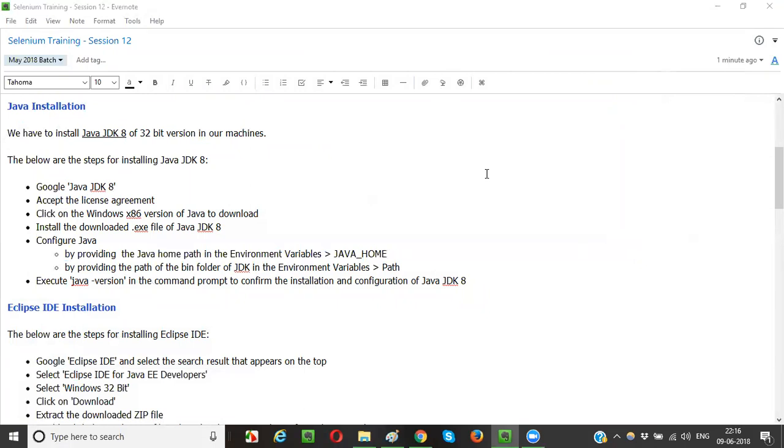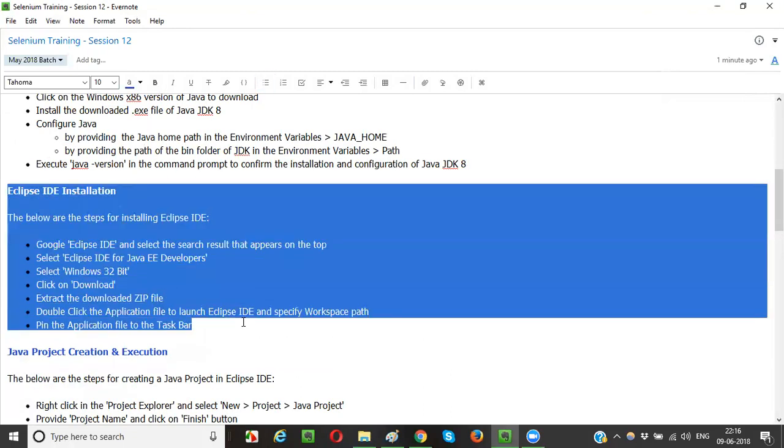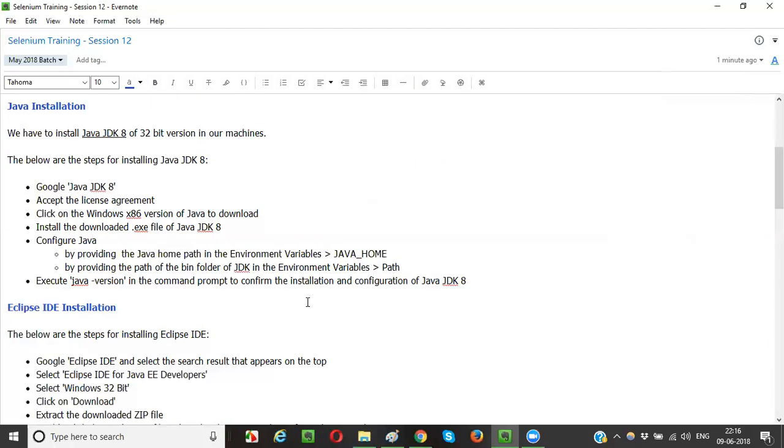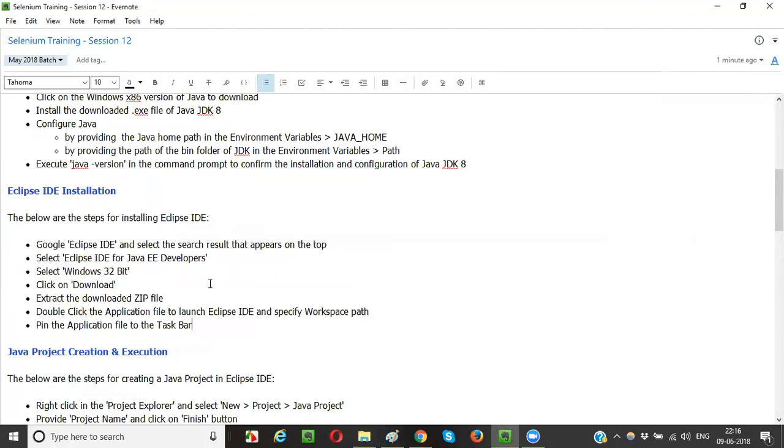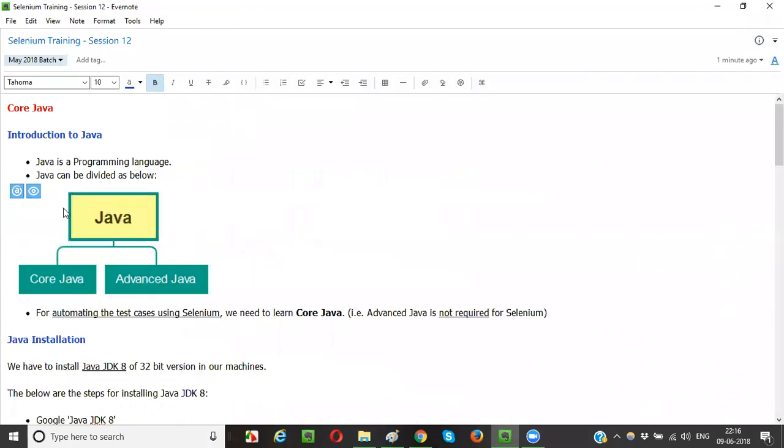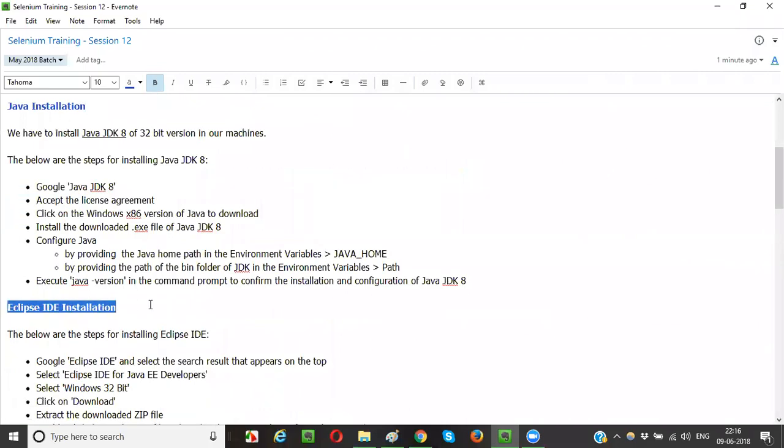Is it clear, guys? How to download, install, and configure Java, and confirm whether Java got configured properly or not? Yes, Arun. Great. Fine, guys. Let's move to the next one, that is Eclipse IDE. Let's complete at least the installation part for today. We can take up the programming part from tomorrow if possible. Based on the time, I will plan. Let's go to the next installation, that is Eclipse IDE installation.